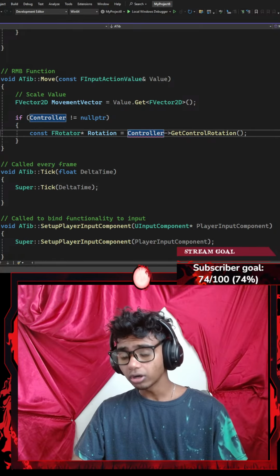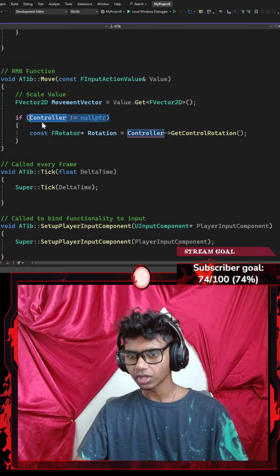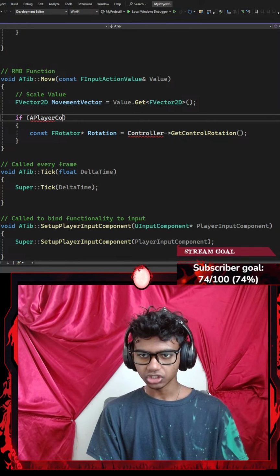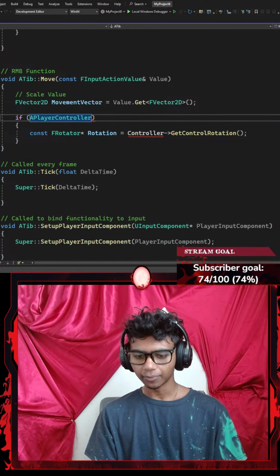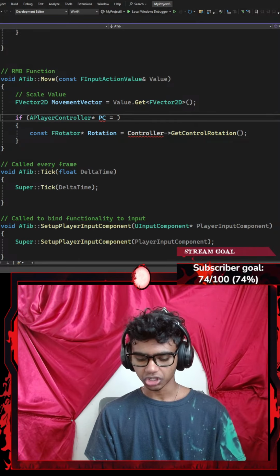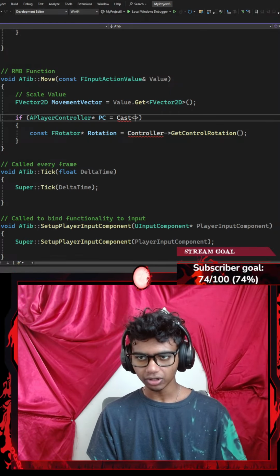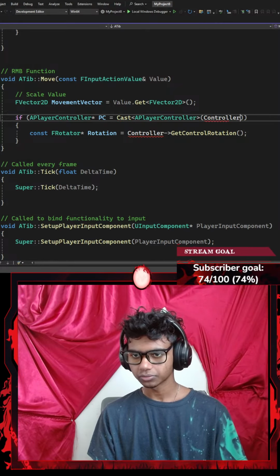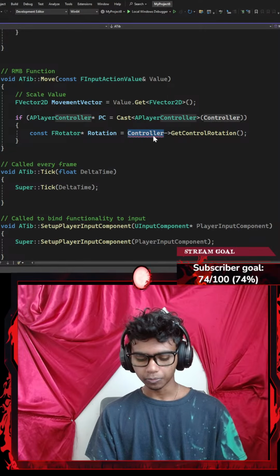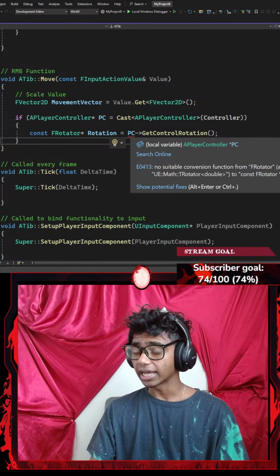Okay, so since it's not my controller, I might add something like a player controller. I'm going to go with player controller because that makes more sense. I'm going to represent it by PC as a variable, which is going to be equal to a cast. I'm going to cast to check if this is actually the player controller that I'm looking for. I'm going to go with something like PlayerController, with a pair of parentheses that requires a parameter of my controller. Okay, perfect. And then instead of controller, I'm going to go with player controller that points towards GetControlRotation. Here's the thing, I cannot really use it.